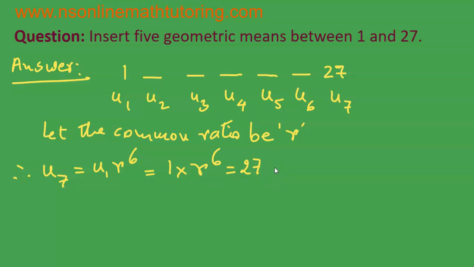Now we have to find the value of R. This is an exponential equation. So let me express the right hand side of this equation in the form of some exponent. It is 3 to the power of 3, right? But often we solve exponential equations by making the powers of both sides the same and then equating the bases, or we make the bases the same and we equate the powers. The bases cannot be made the same because over here we are having a variable. So our target will be to make the powers the same.